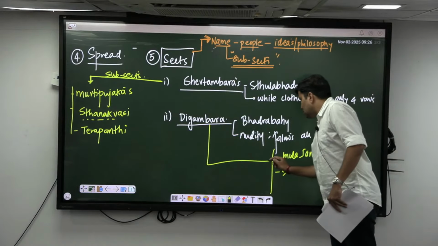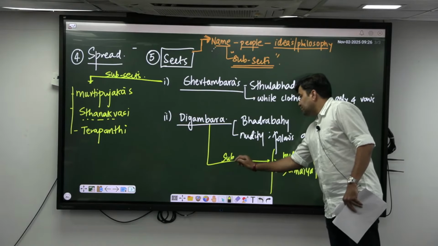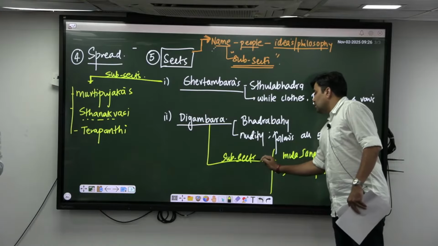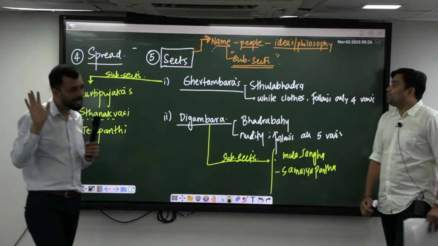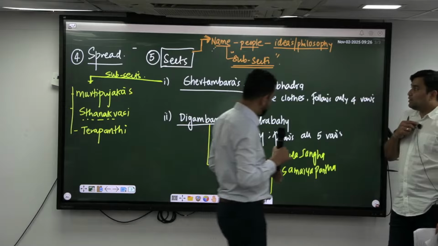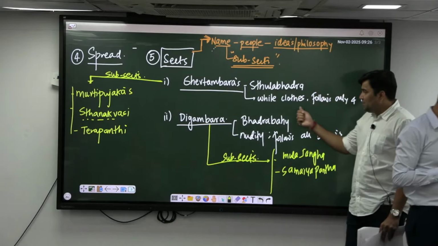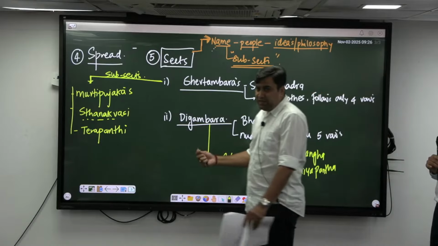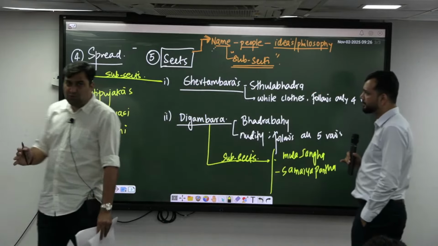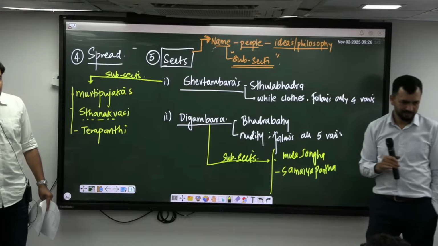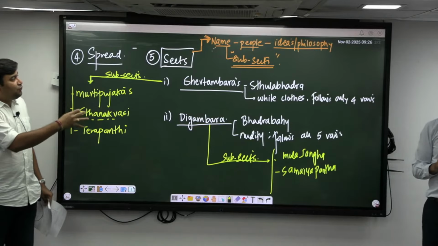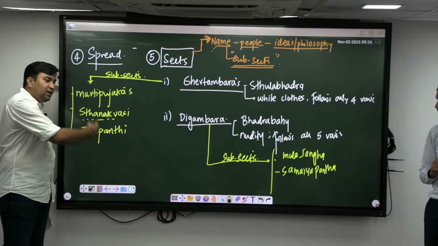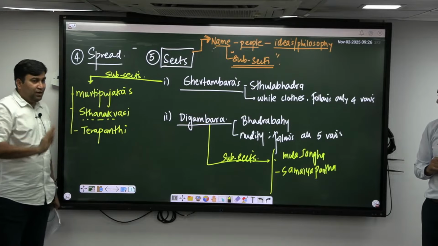Whatever contributes more importantly has to be studied properly; for other things, knowing the names is sufficient. A few subsects of Digambara are Mula Sangha, Samaya Pantha, and so on. We have mentioned only the few in the standard books. But you should know these 3 of the Shvetambaras compulsorily. I hope you got it.